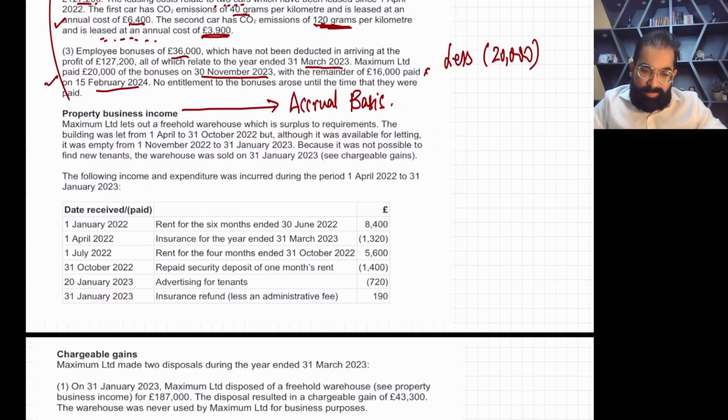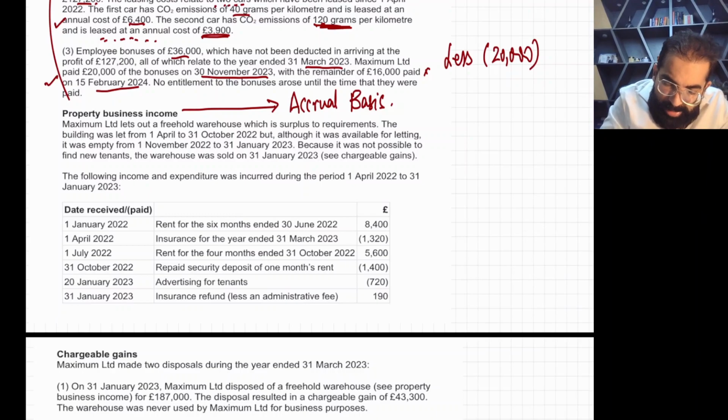Let's do it. You don't need to look at everything on cash basis, inflows and outflows. No. You need to check how much service you have given. You need to check income on the basis of services provided during your accounting period. And number two, expenses which are incurred during this accounting period. Okay, accrual basis. So, Maximum Limited lets out a freehold warehouse which is surplus to requirements.